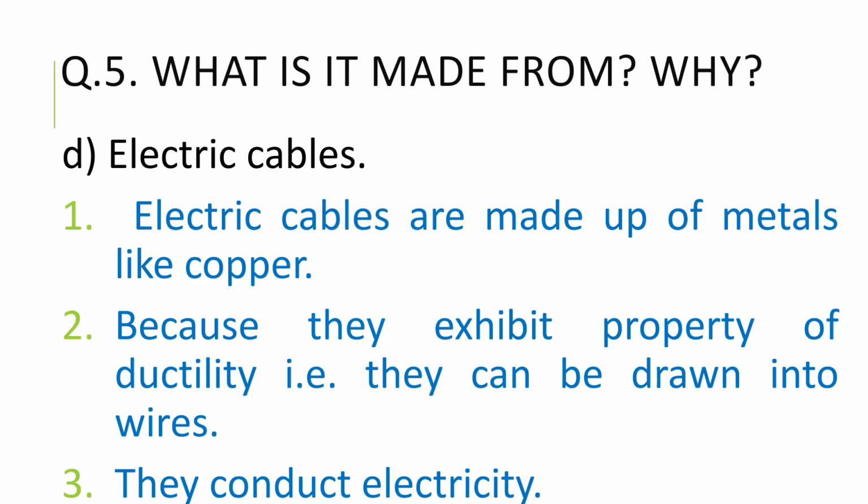Next is electric cables. Electric cables are made up of metals like copper because copper exhibits the property of ductility. Ductility means they can be drawn into wires, and copper also conducts electricity, and that is why copper is used in electric cables.